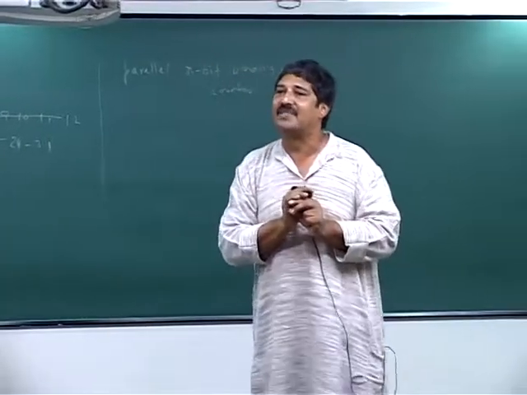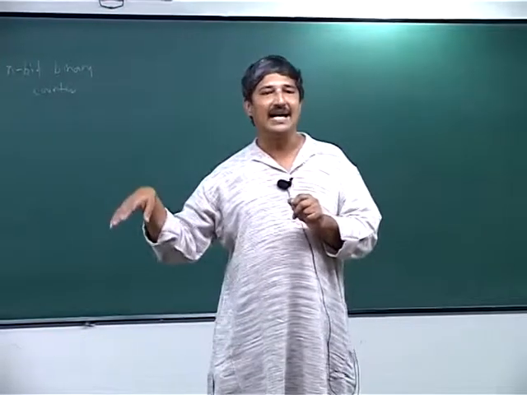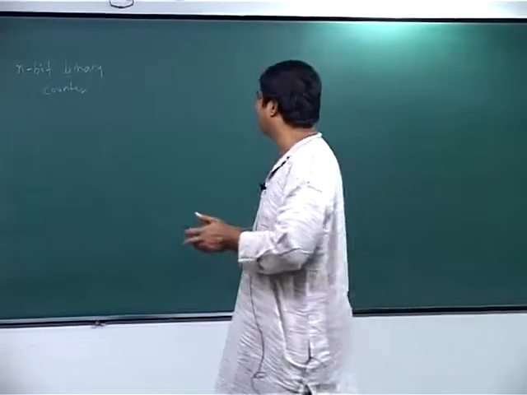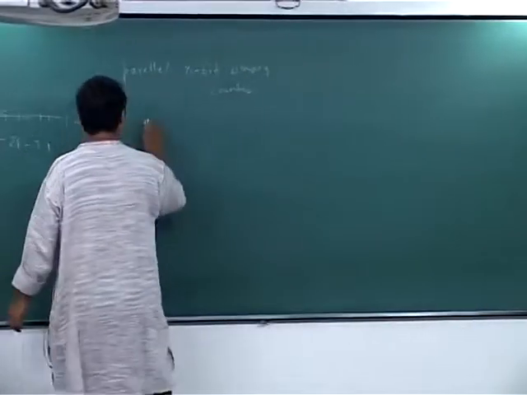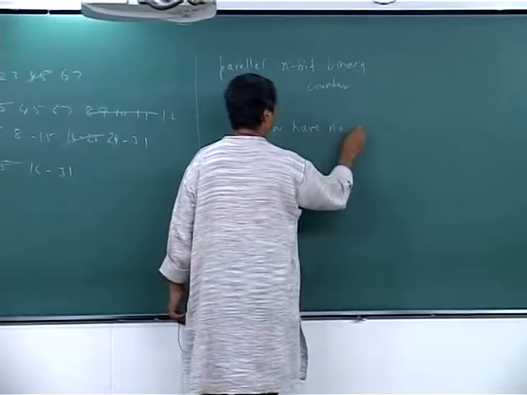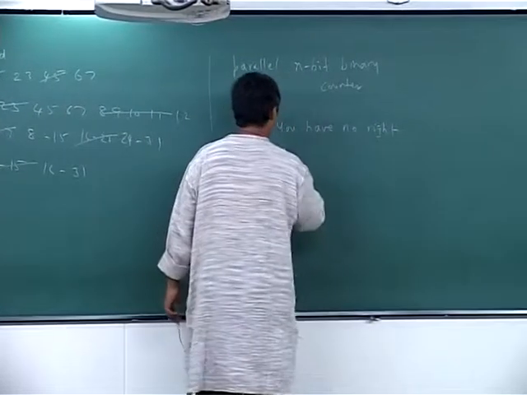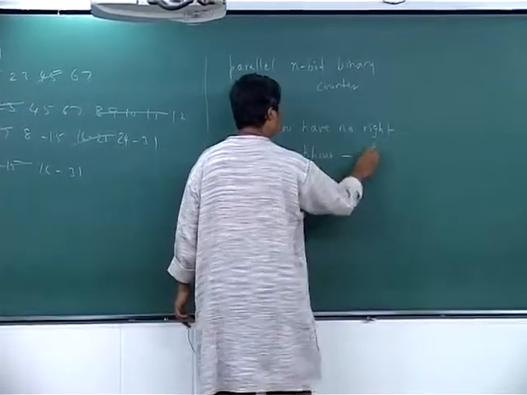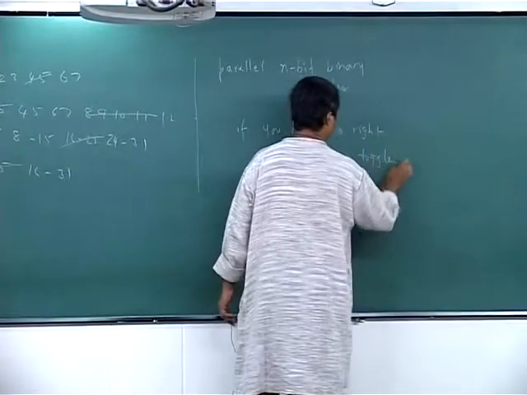So the algorithm is very simple. You look to your immediate right neighbor. If you have no right neighbors, toggle on each tick.